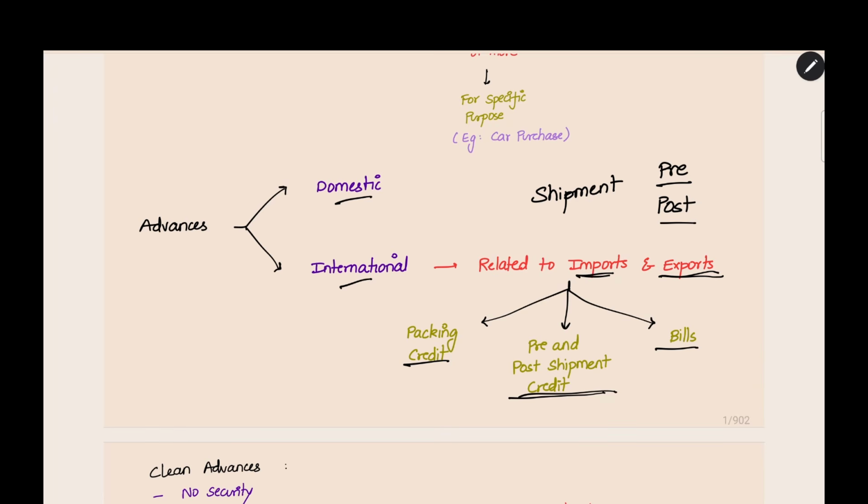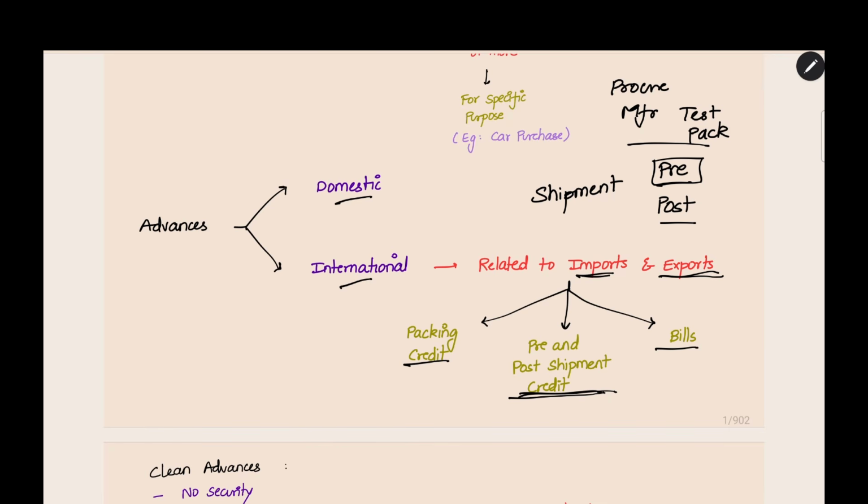Before sending the goods, what activities need to be done? First, you have to procure the raw material, then manufacture the goods, then test the goods, then pack the goods. These are all the activities happening before you send the goods outside India, and they are all covered under pre-shipment. For these activities, if you want a loan, you can go to the bank and ask for pre-shipment credit.